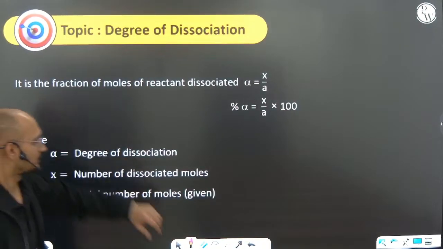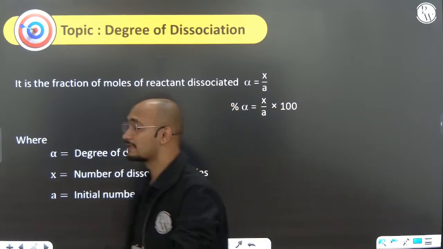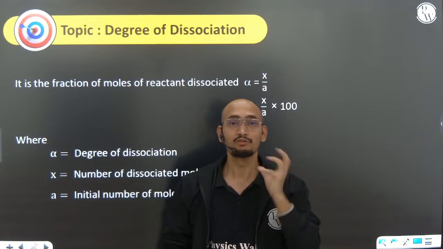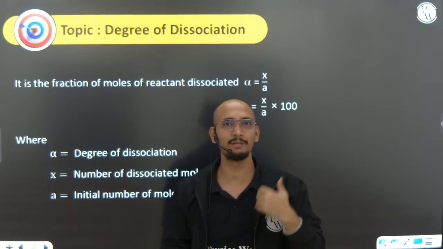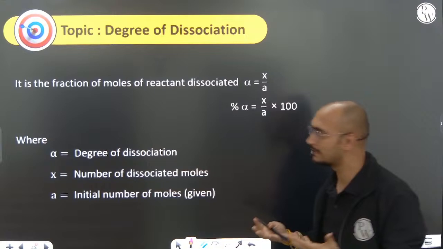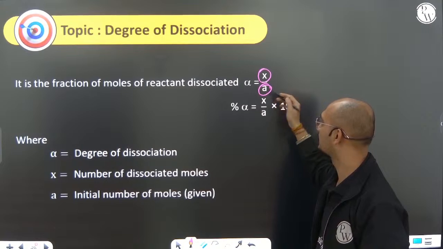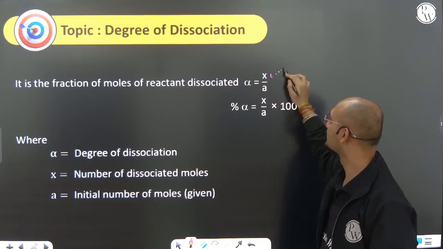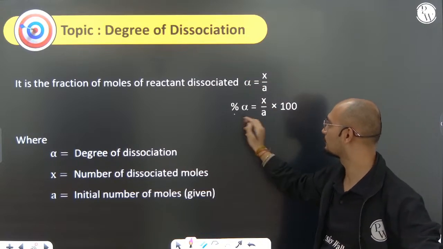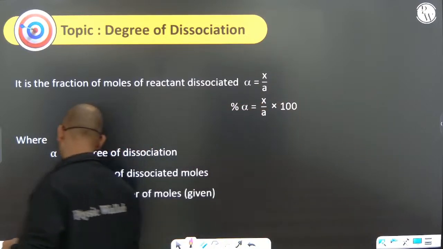Next, degree of dissociation. Degree of dissociation is a very important point to keep in mind. What is the degree of dissociation? Let's say there is a reaction and a reactant is breaking to give the product. How much of the reactant has dissociated at equilibrium? It will be told by the degree of dissociation. Degree of dissociation is the amount of dissociated moles divided by the initially taken number of moles, or dissociated concentration divided by initially taken concentration. If it is asking for percentage dissociation, then you just multiply by 100. That's it. I hope you all know about it.